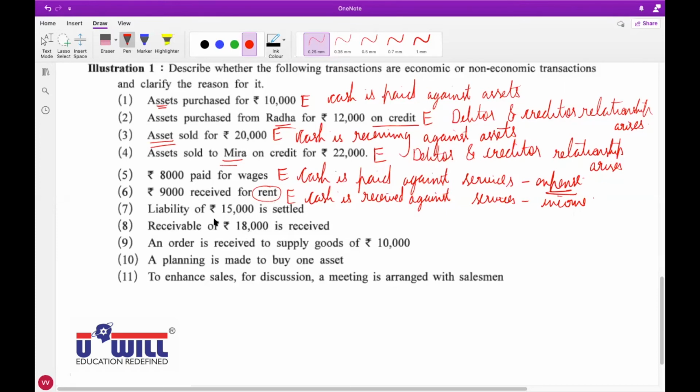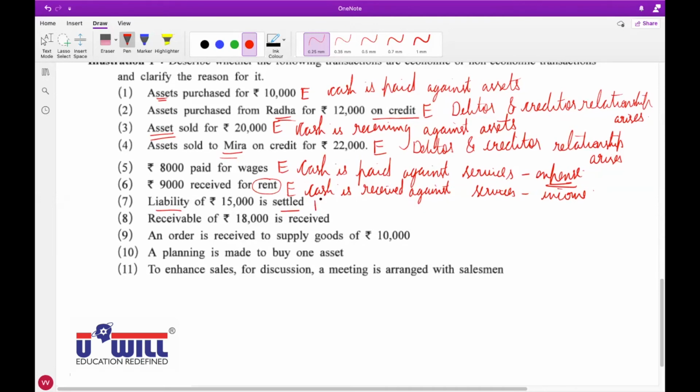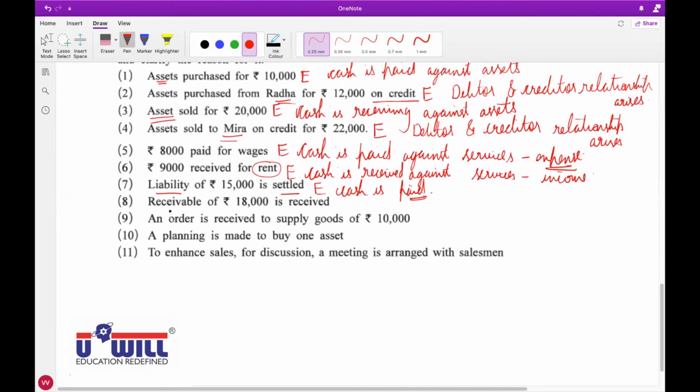Rent, yes. Okay. Now, liability is settled is also economic. Cash is paid, so it is a cash transaction. Receivable is received, economic. Cash is received.